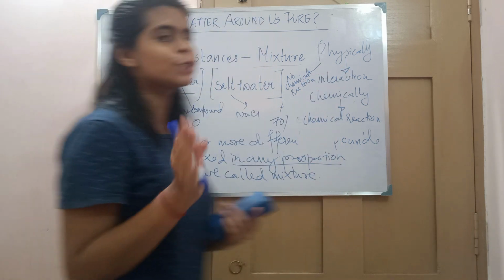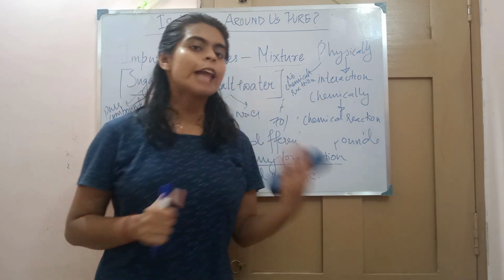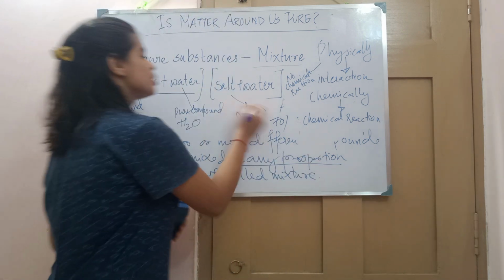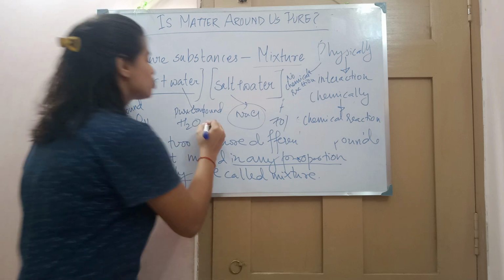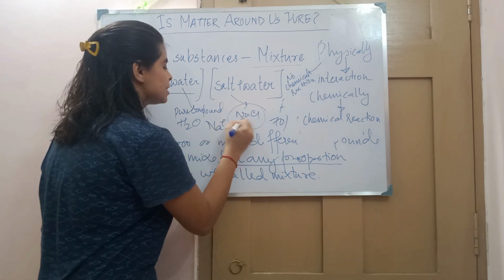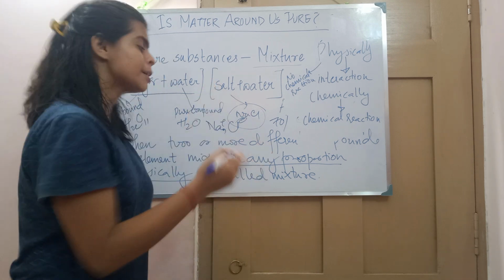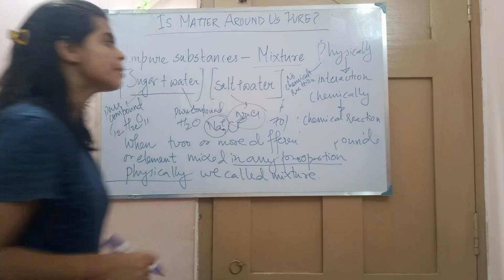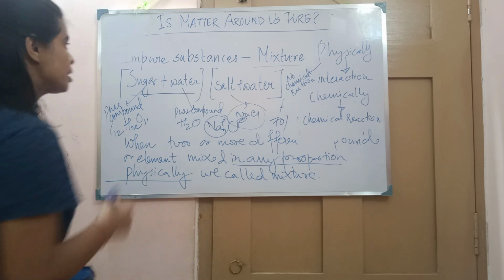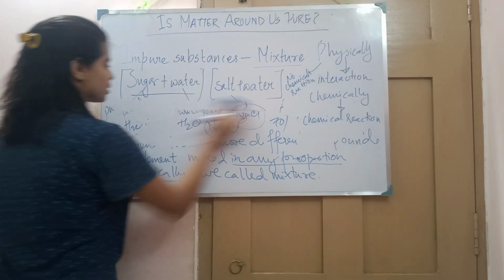Remember in class 8 we learned about electrolytes, that whenever you dissolve NaCl in water, it gives us ions, Na plus and Cl minus. And this happens because of the interaction of salt with the water.